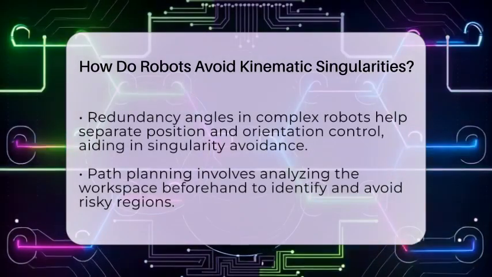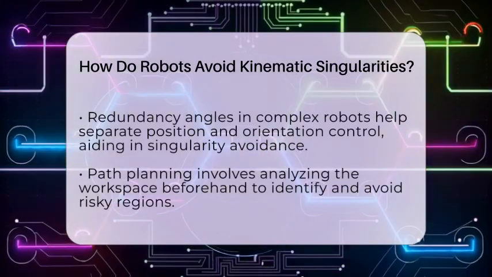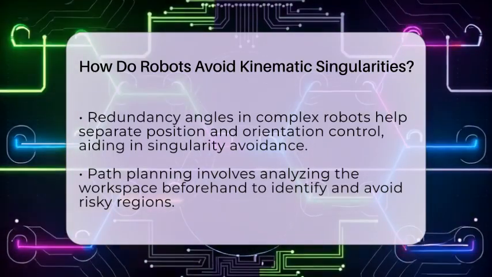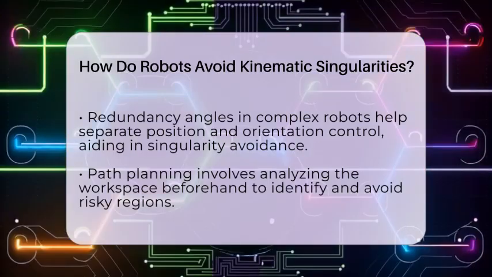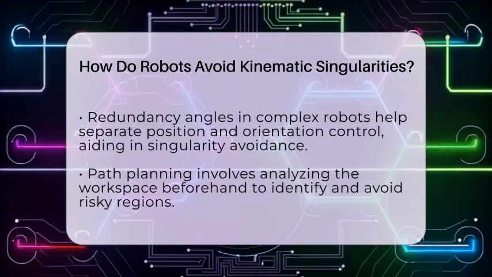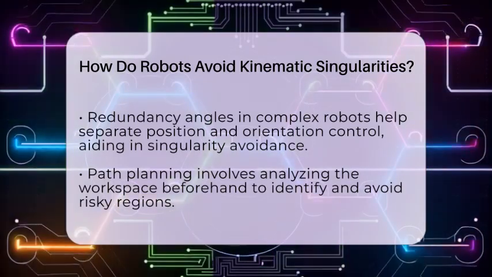Path planning also plays a big role. Before the robot even starts moving, its workspace is analyzed to spot regions where singularities might occur. The control system then plans paths that avoid these areas. Sometimes this is done in advance, and other times it's adjusted dynamically during operation.